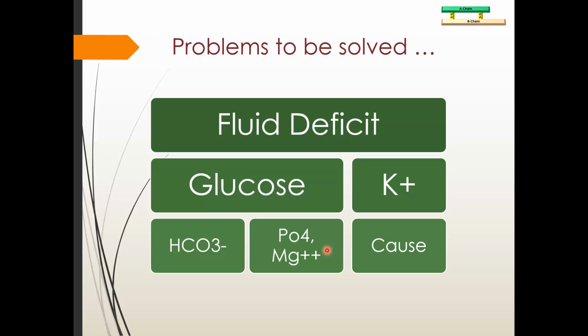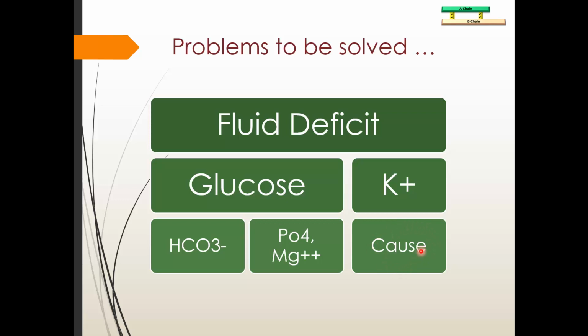If there is severe loss of magnesium and phosphorus, then you may require to supplement this. But for most of the patients, these first three are usually most important. For patients with high acidosis, that is pH less than 7, you have to give bicarbonate supplementation. And of course, last but not the least, you have to treat the trigger.